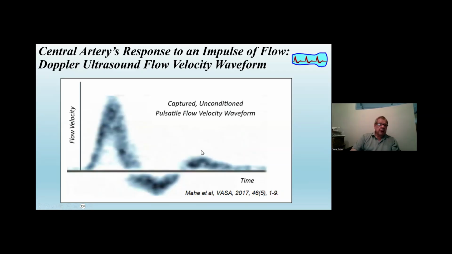And I demonstrate that in this pulse Doppler measurement of flow in a central artery. It's a rather idealized one with relatively little in the way of pulse reflection, but you can see that leading up to the systolic peak of velocity, one would interpret that maybe as a stiffness response, whereas after systole, that would be the elastic response or the recovery, the transient response after the impulse is over and the aortic valve closes.